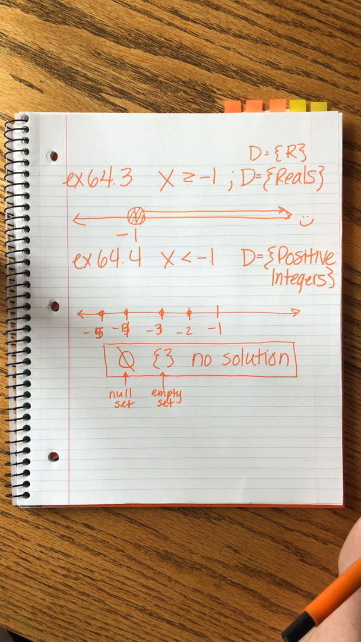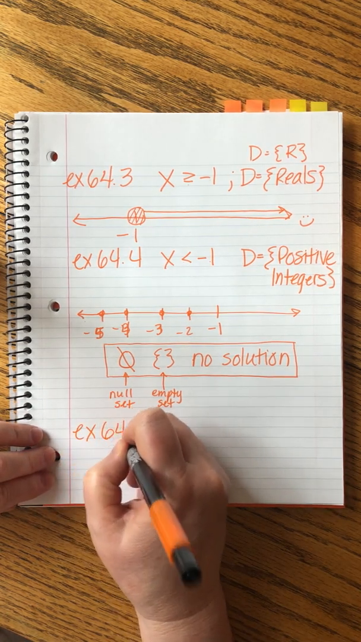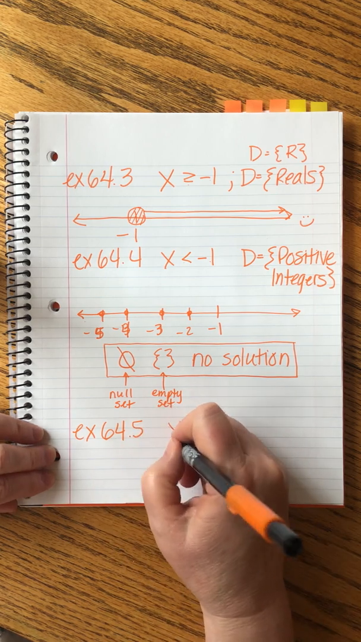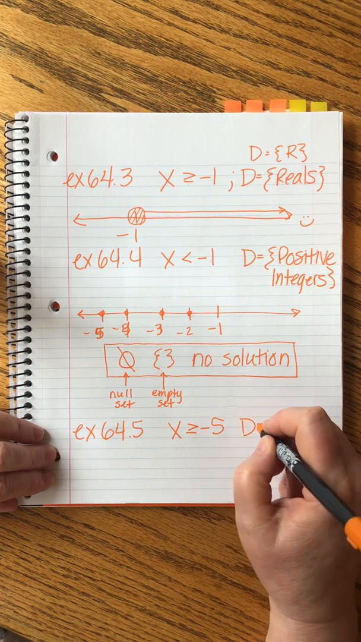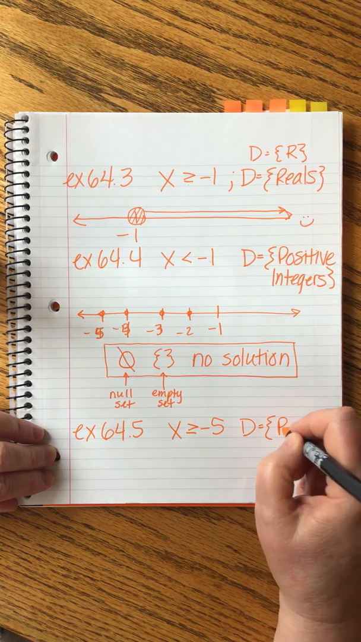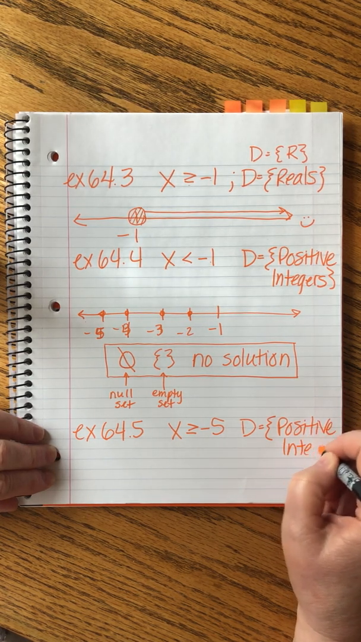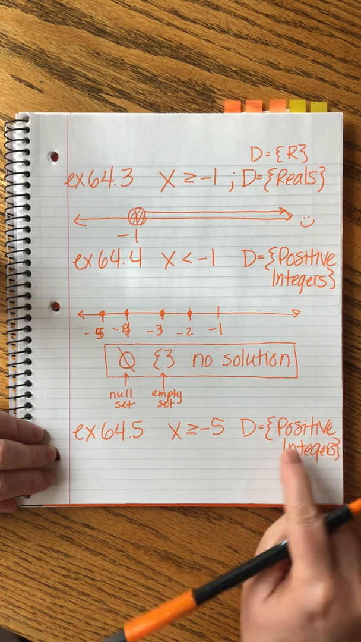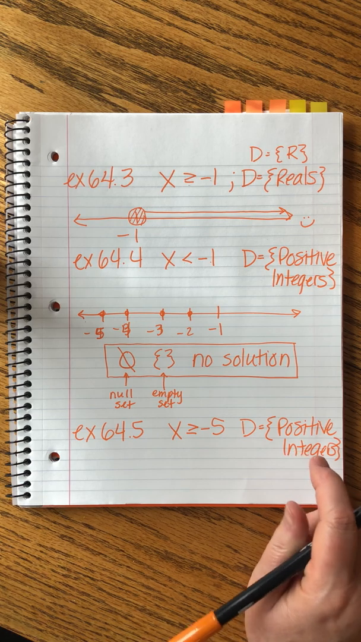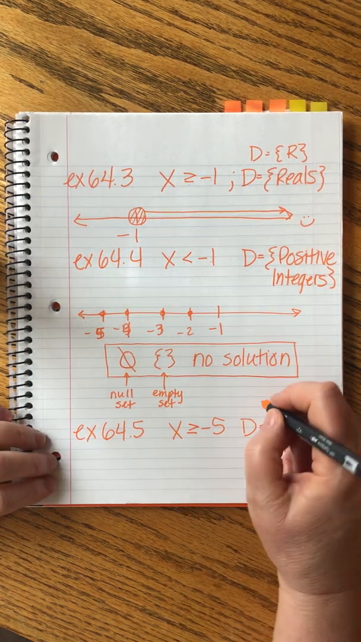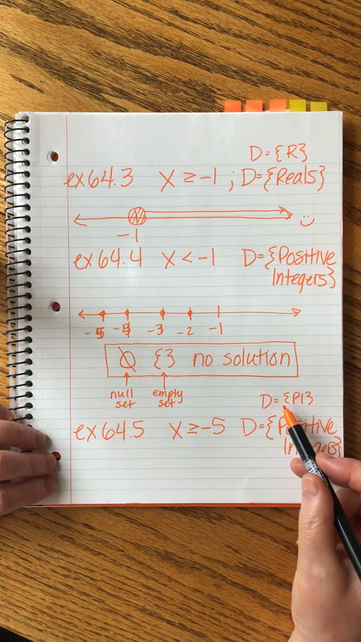All right. I think I can squeeze in one more right here. 64.5. We're going up to 7 though. We want to graph x is greater than or equal to -5, and the domain is, again, positive integers. If you're doing this in your homework, you can abbreviate that, but you need to copy the domain down onto your page so that it's right in front of your face when you go to graph. You can abbreviate it, but write something down.